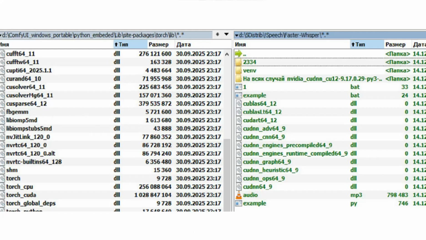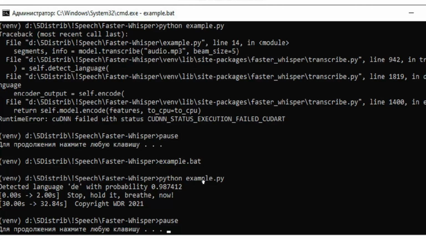The model itself recognized the language in the audio file, it was German, and transcribed it. Therefore, we installed the Faster Whisper model in Python and we are able to use it from a Python script. Now the second part: how do we recognize speech in real time?